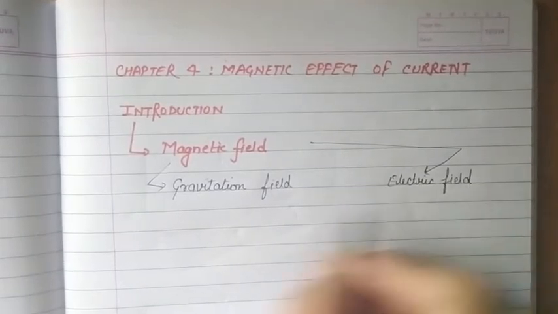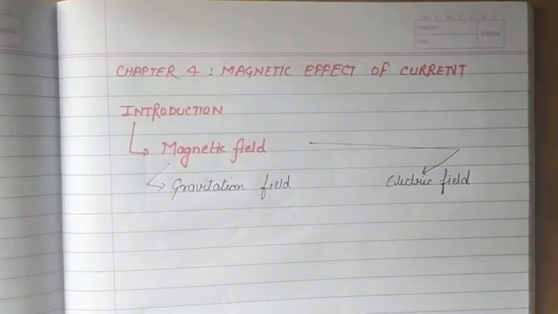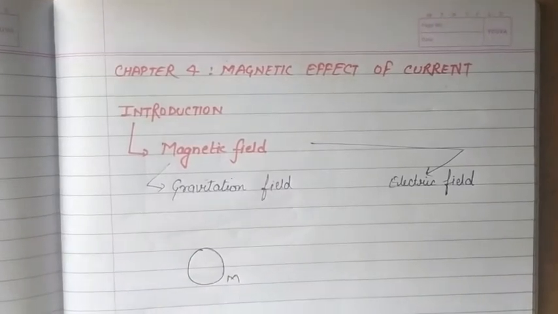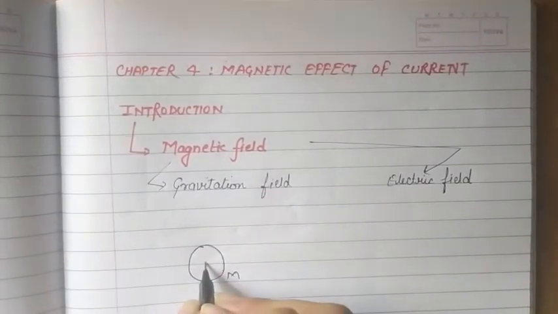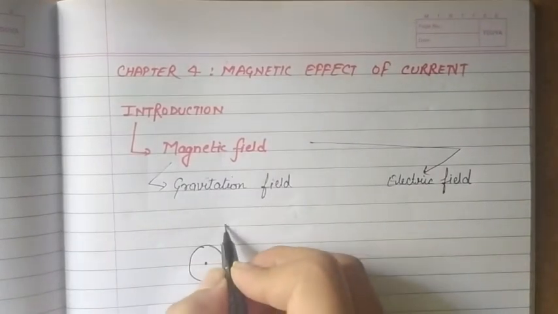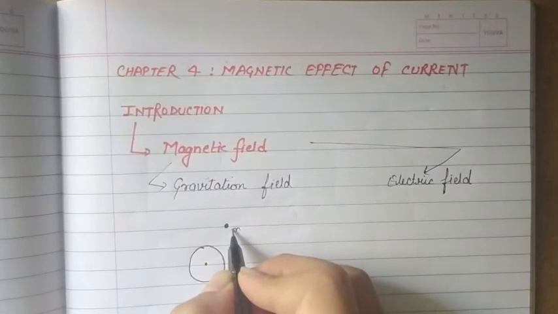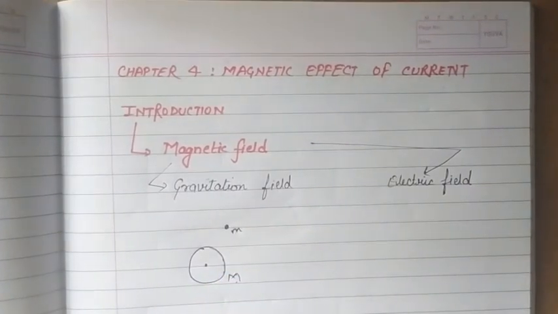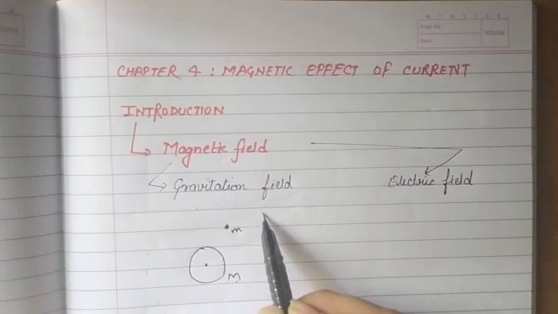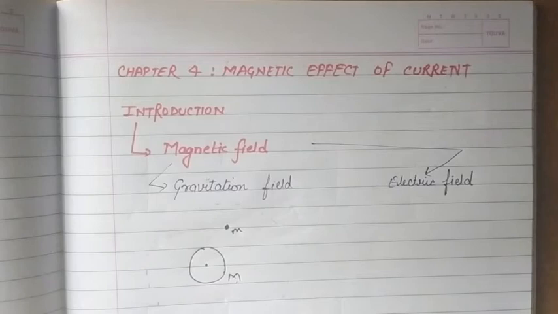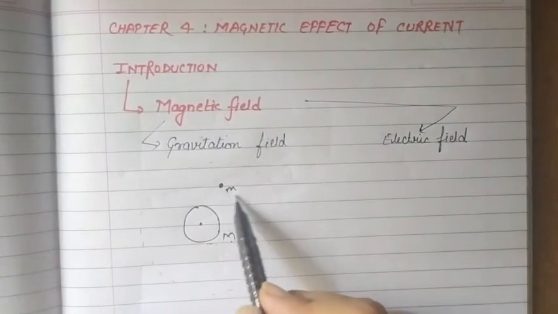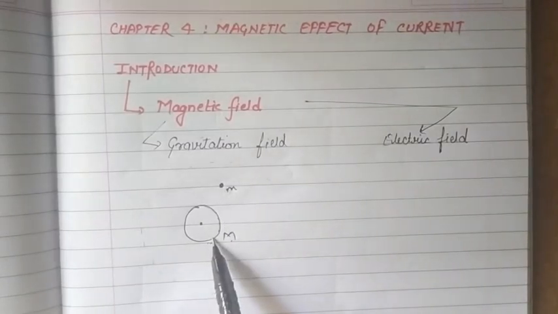So in gravitation field we have studied that there is an object with mass capital M, और let it be earth, हम कोई भी ऑब्जेक्ट या इसको अर्थ कंसिडर कर सकते हैं with mass capital M, and if there is some another object, a smaller one with mass small m, then if it is placed in a certain region around this object of mass capital M, it gets influenced by some attractive force because of this mass capital M.